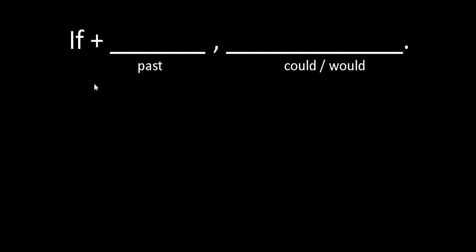Here we go. So the grammar of the second conditional looks like this. We use if plus a past clause here, and then we use could or would in the second clause over here. Now, what's the meaning of the second conditional? In the if clause, we use the past form, but it's something that's unlikely to happen, something actually in the future that's unlikely to happen, even though we're using the past form. And then we're saying if this clause is true, then our could-would clause would also be true.